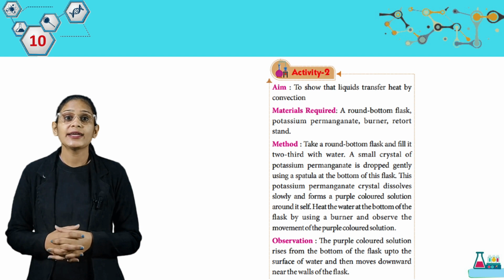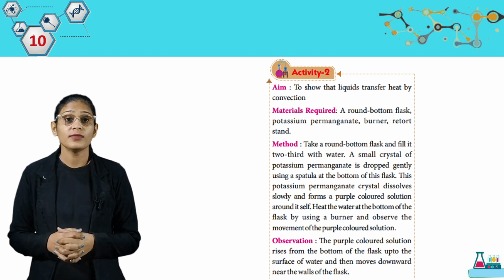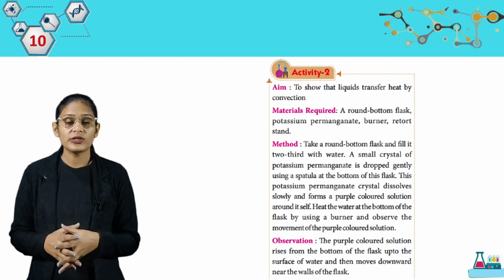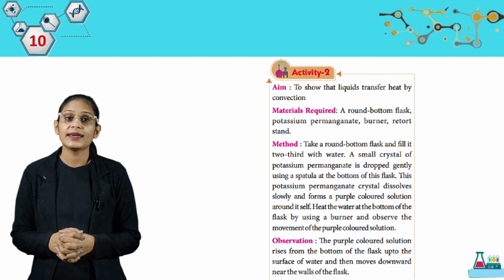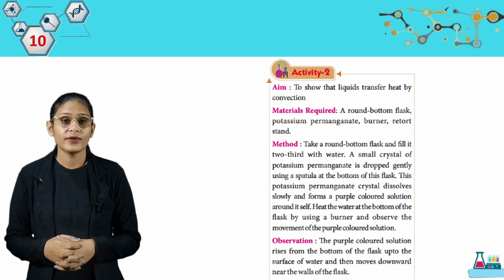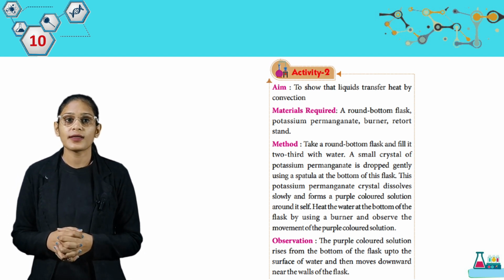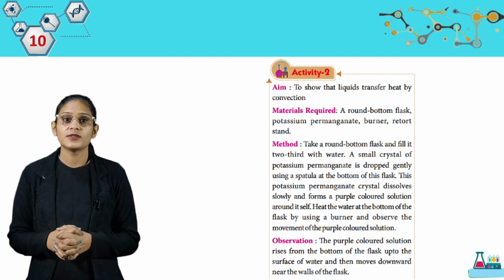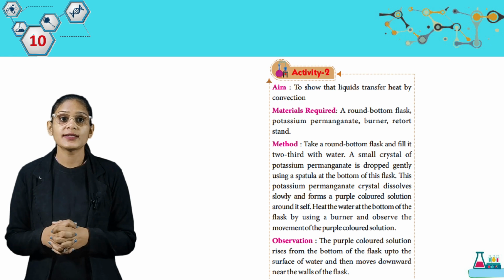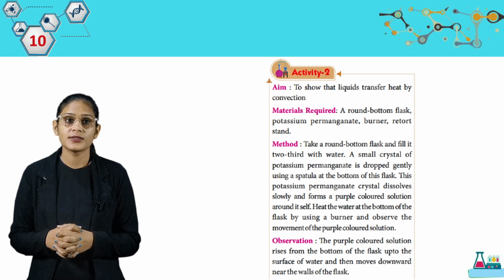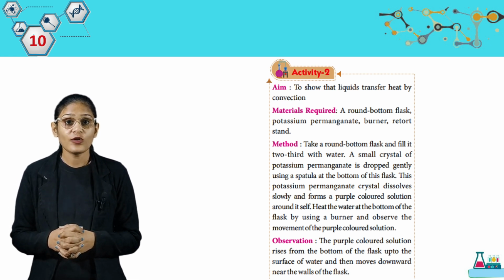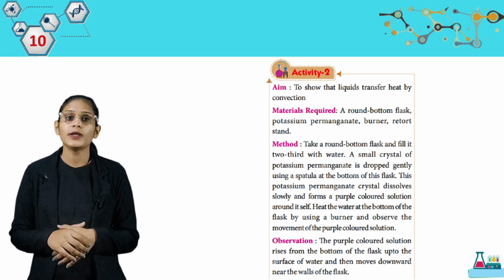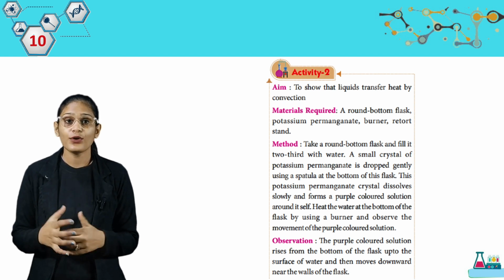Aim: to show that liquids transfer heat by convection. Materials required: a round bottom flask, potassium permanganate, burner, retort stand. Method: take a round bottom flask and fill it 2/3 with water. A small crystal of potassium permanganate is dropped gently using a spatula at the bottom of this flask. This potassium permanganate crystal dissolves slowly and forms a purple colored solution around itself. Heat the water at the bottom of the flask using a burner and observe the movement of the purple colored solution.